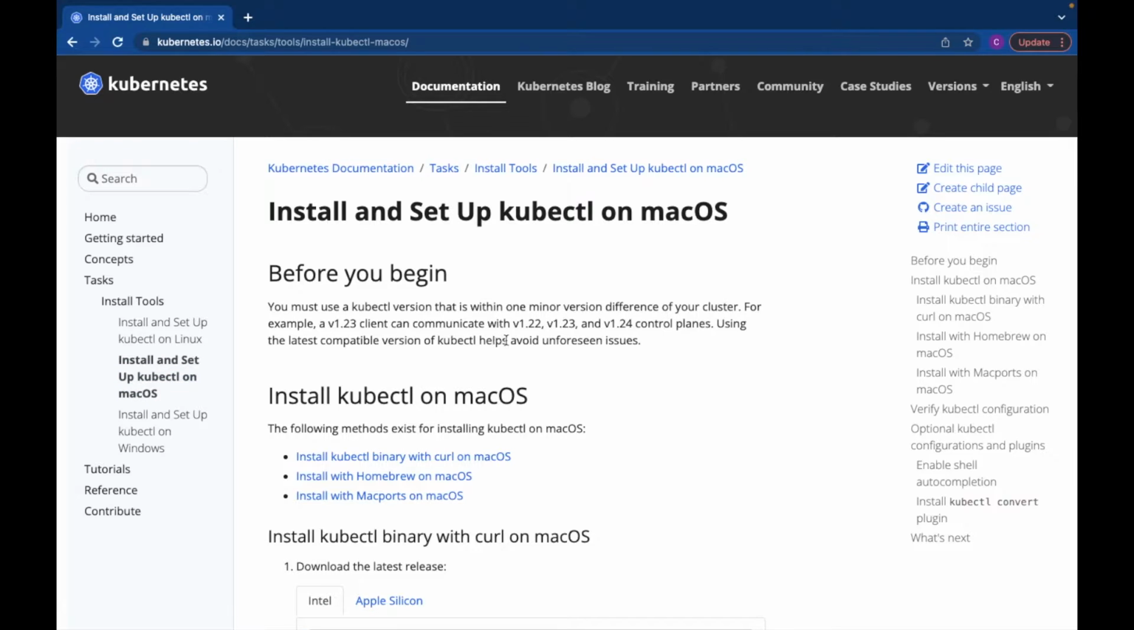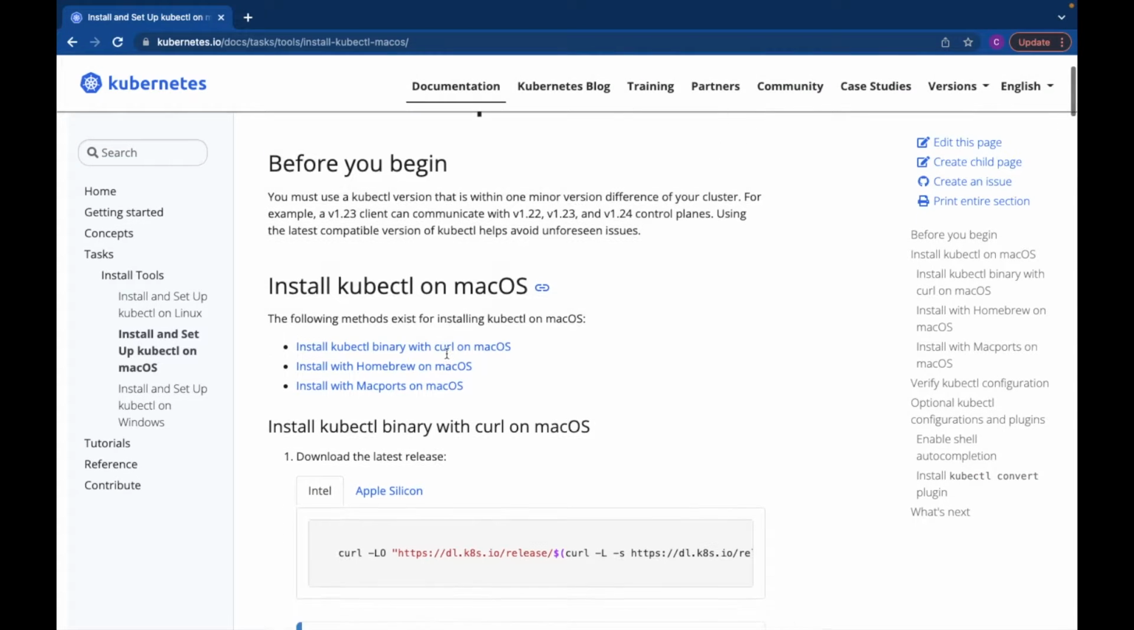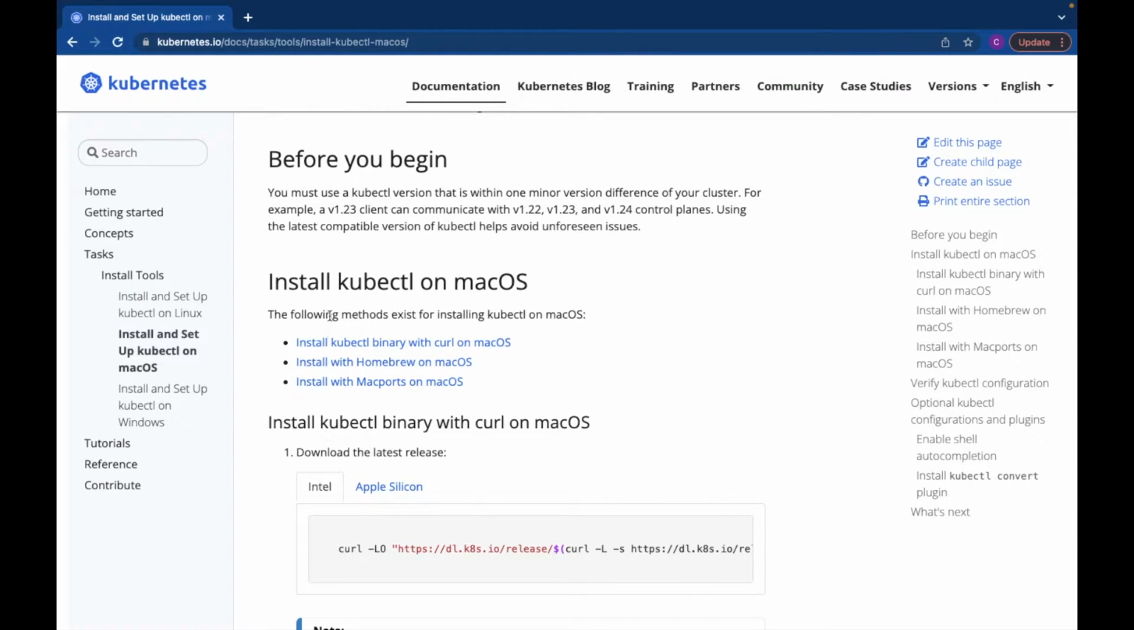So now you can see the page has been opened. There are different variations by which we can install kubectl on macOS. There are 3 options. First is install kubectl binary with curl on macOS. You can also use Homebrew, and you can also use MacPorts to install kubectl.